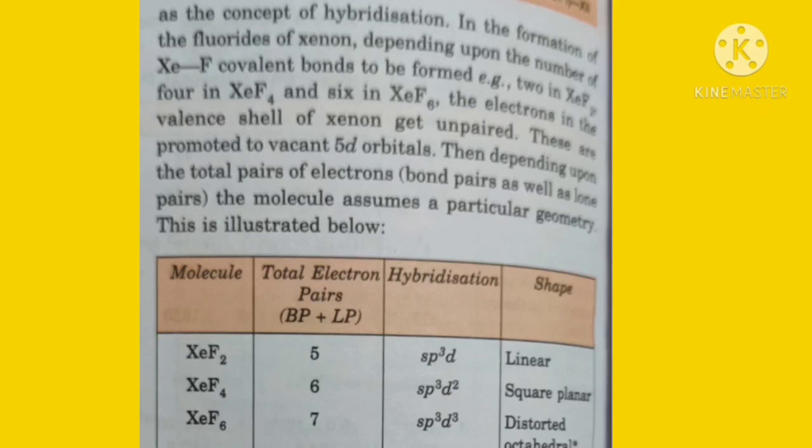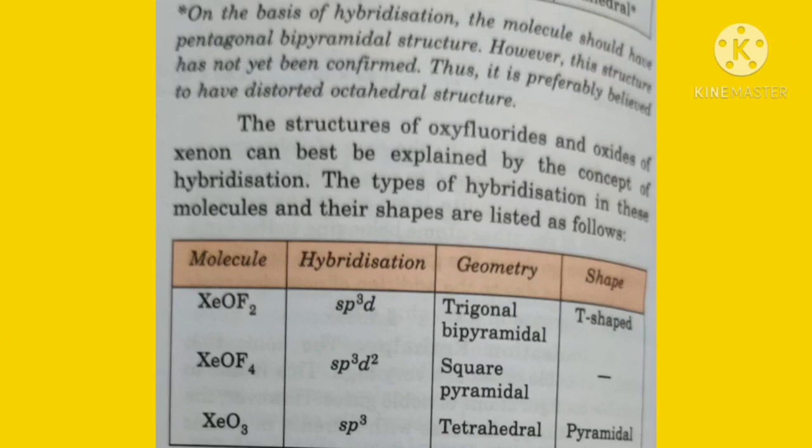Then for xenon hexafluoride, there are 7 pairs. Xenon has 6 bond pairs and 1 lone pair of electrons, so the total number of pairs of electrons will be 7. The hybridization is sp3d3 and the shape will be distorted octahedral. On the basis of the hybridization, the molecule should have a pentagonal bipyramidal structure. However, this structure has not been confirmed. Thus, it is believed to have a distorted octahedral structure, although according to hybridization, the structure should be pentagonal bipyramidal.